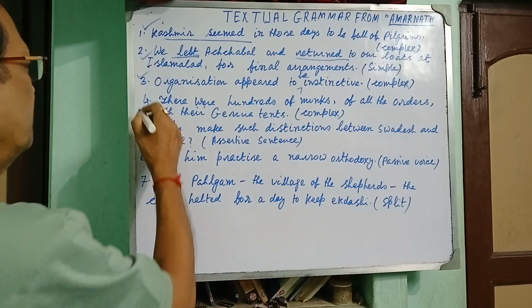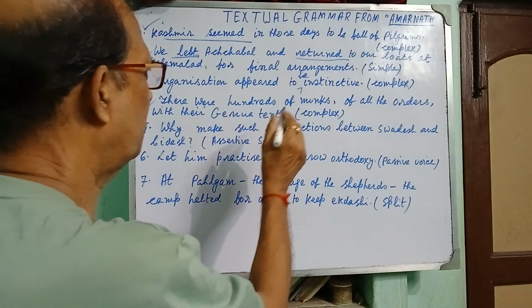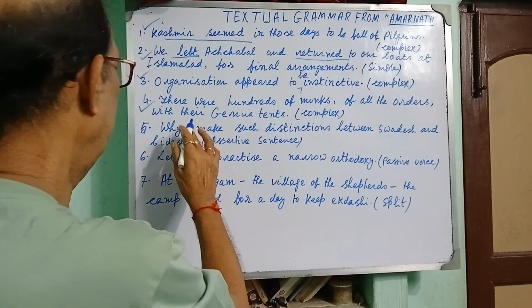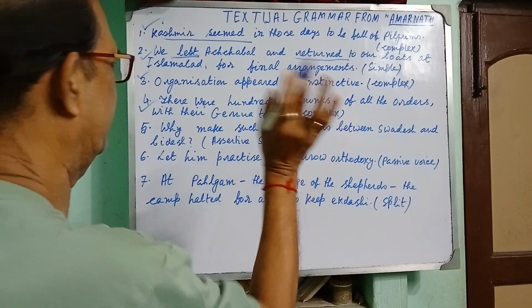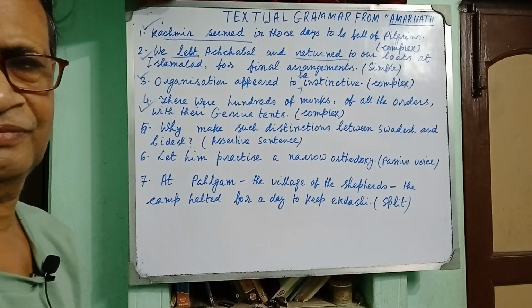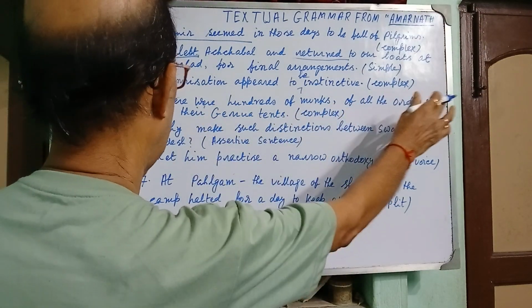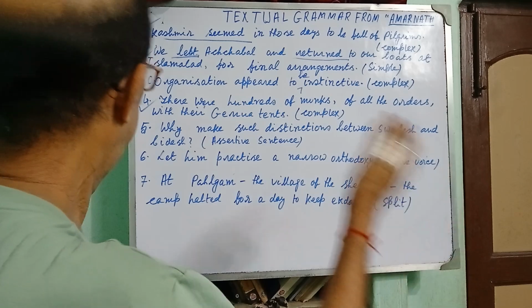Come to the fourth item. There were hundreds of monks of all orders with their Gerua tents. Turn into a complex sentence. How will you solve it? There were hundreds of monks of all orders who had their Gerua tents with them.